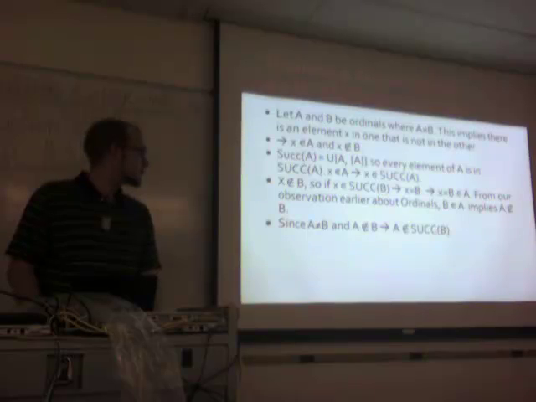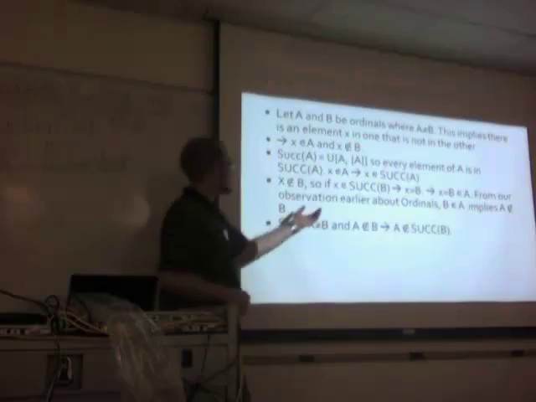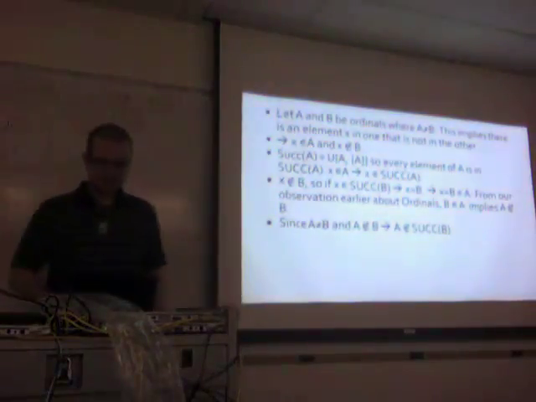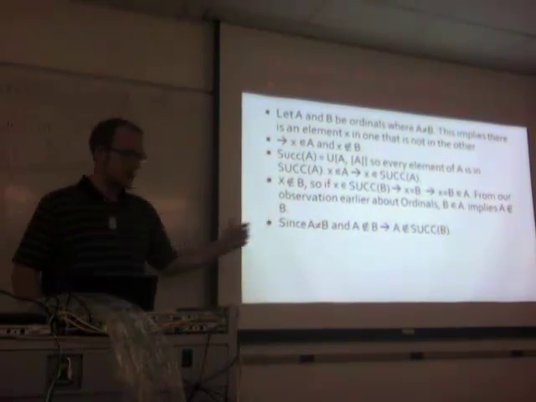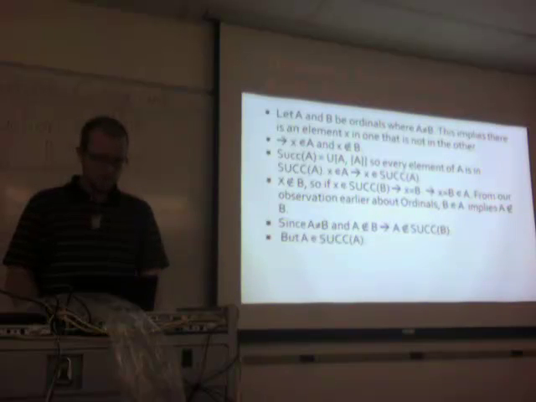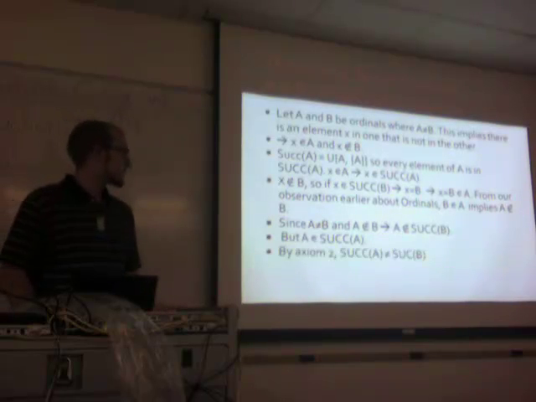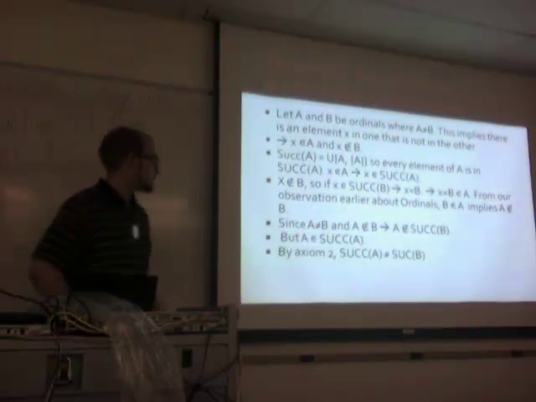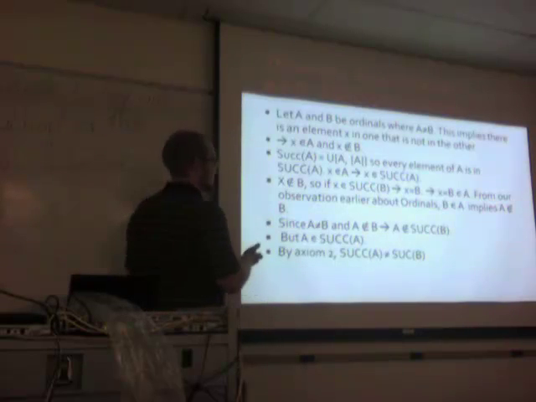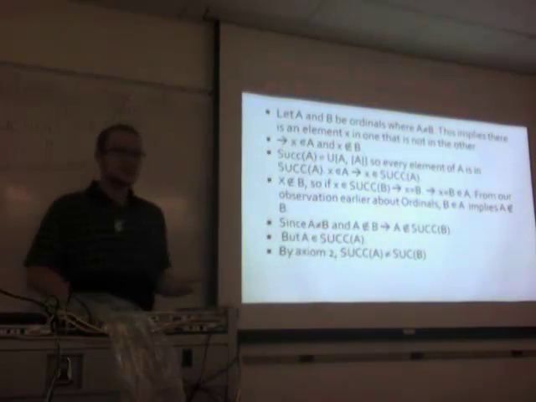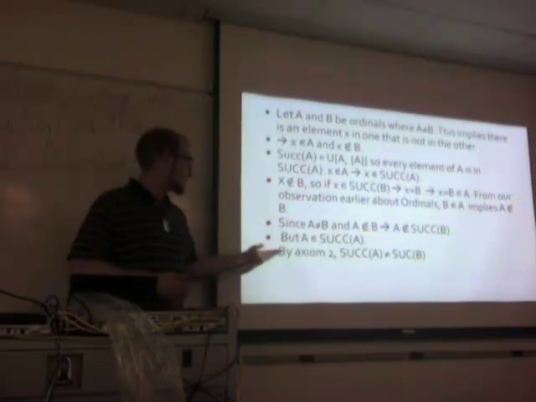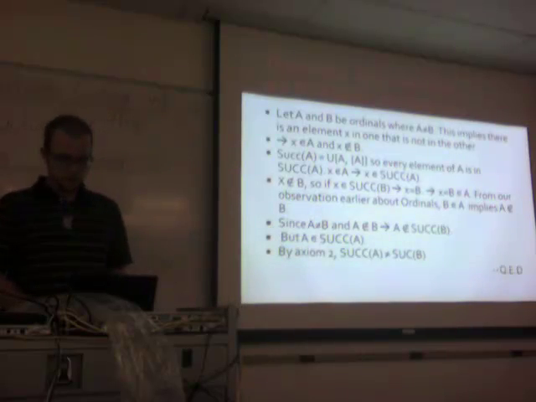Since A is not equal to B, and A is not an element of B, A can't be in the successor of B. The successor of B only contains those two types of elements. But A is in the successor of A. So, we have shown that there's an element in the successor of A that is not in the successor of B. So, by application of the extensionality axiom, we know that these sets cannot be equal. QED.